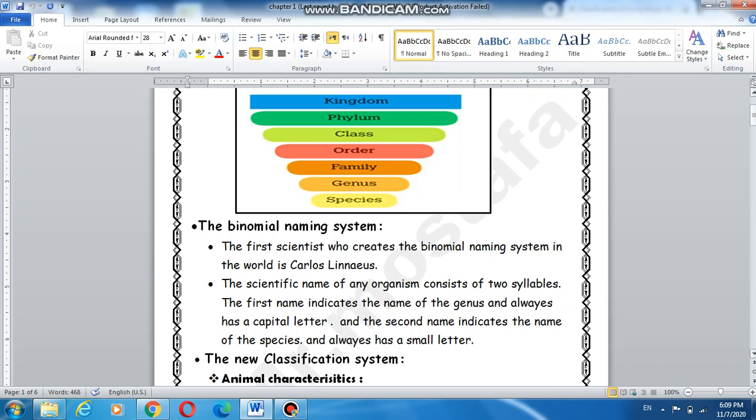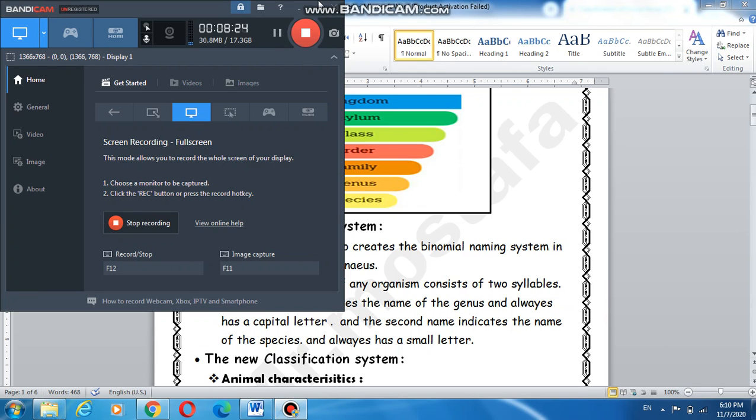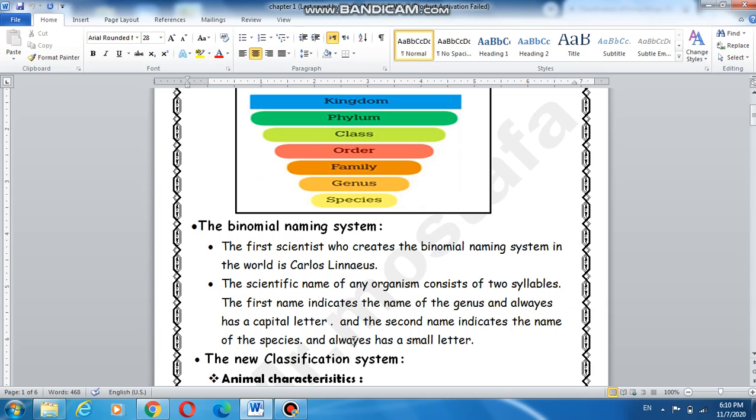The first name indicates the genus and always starts with a capital letter. The second name indicates the species and always starts with a small letter.